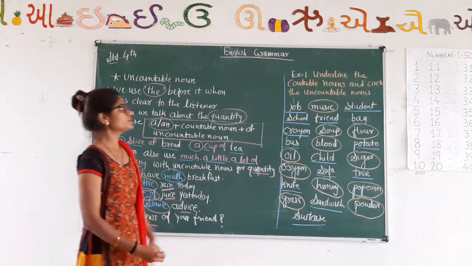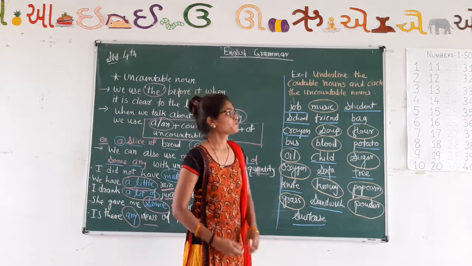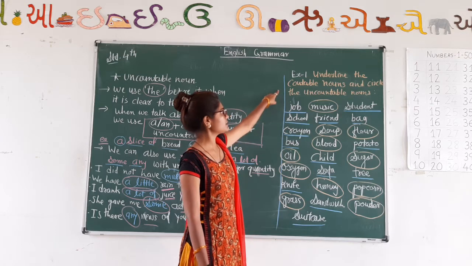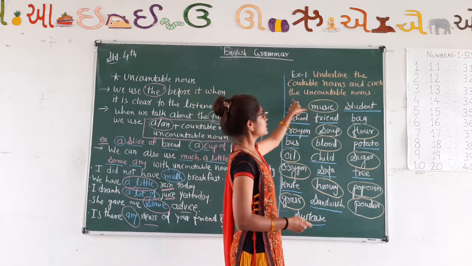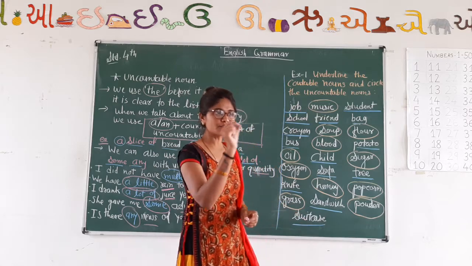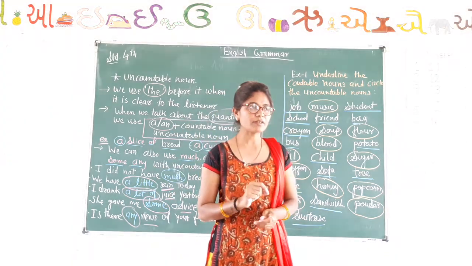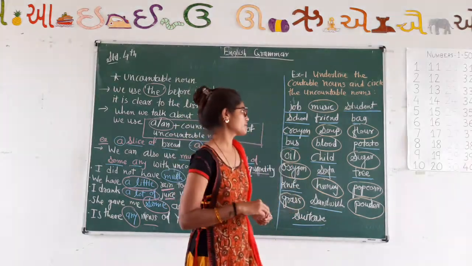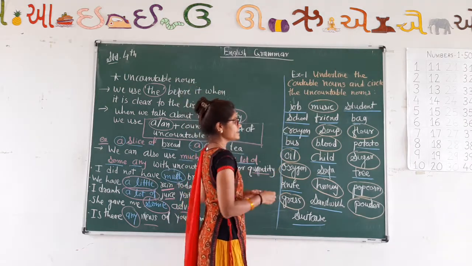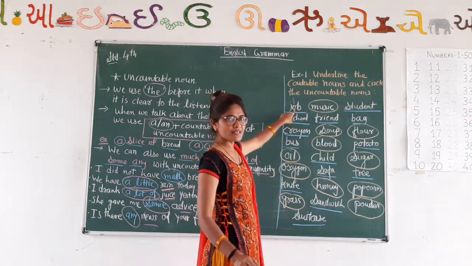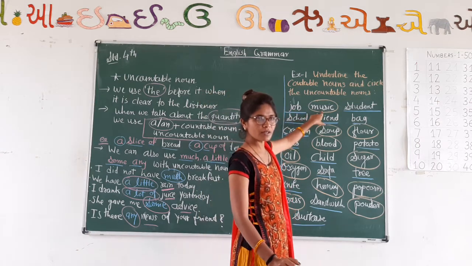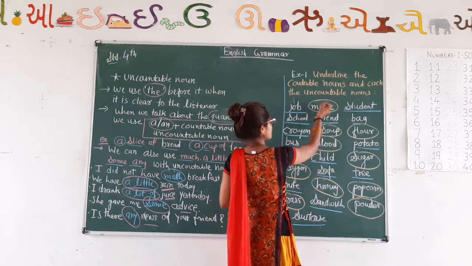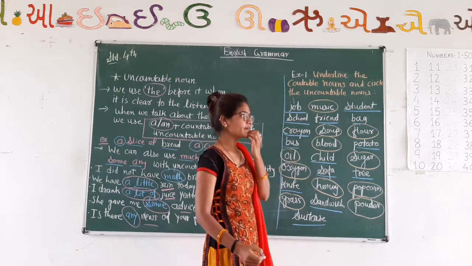Let's do exercise number 1. Exercise number 1 is: underline the countable noun and circle the uncountable noun. Let's read the words. Job. Job is a countable noun. Music is countable? No, it's uncountable, so you have to make a circle on it.